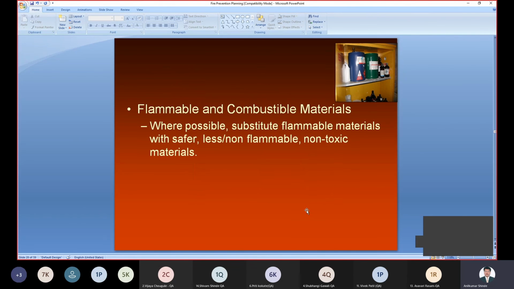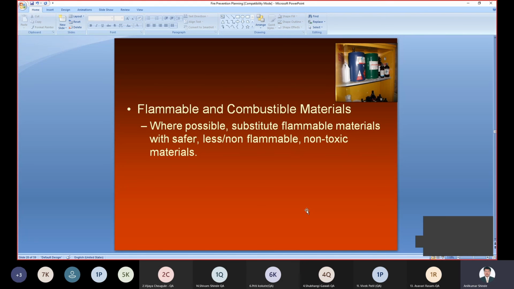Next is flammable and combustible material. We have to keep the material in an appropriate way, right? Flammable and combustible material should not be kept on the upper side of the cupboard. It should always be kept on the ground floor, on the below shelf, the ground shelf. Where possible, we can use substitute materials separately instead of flammable ones. If highly combustible materials are there, there is a chance of fire.